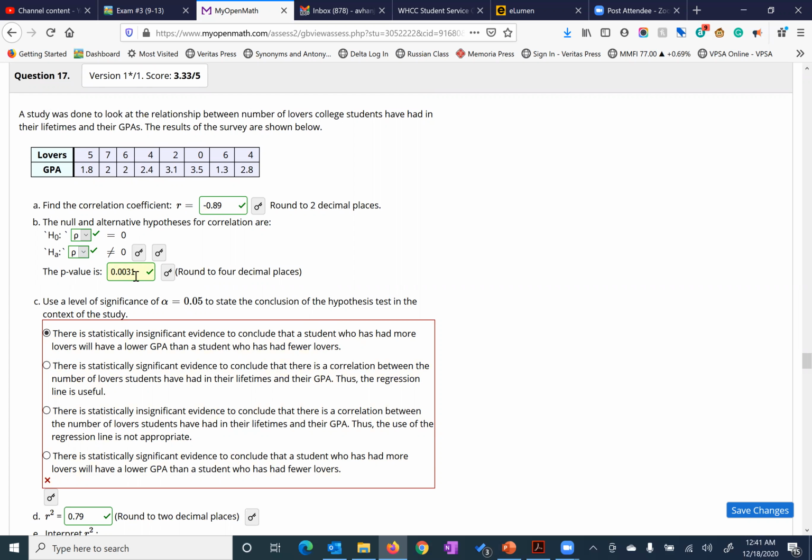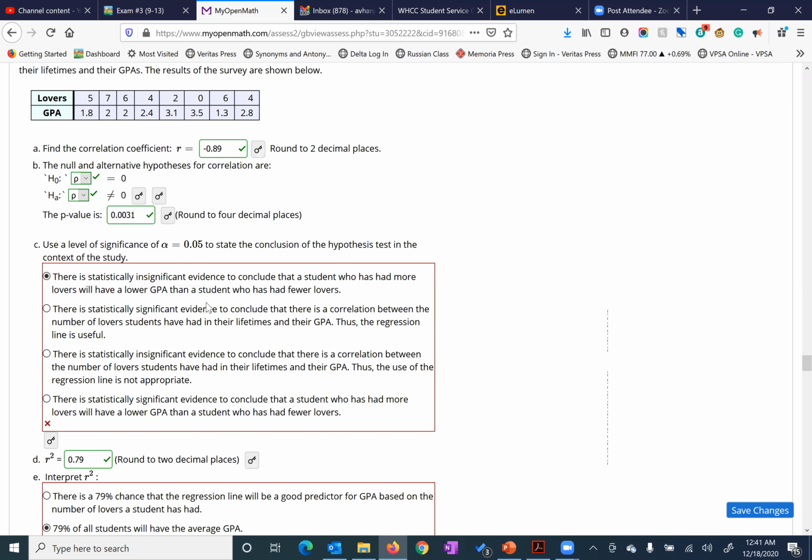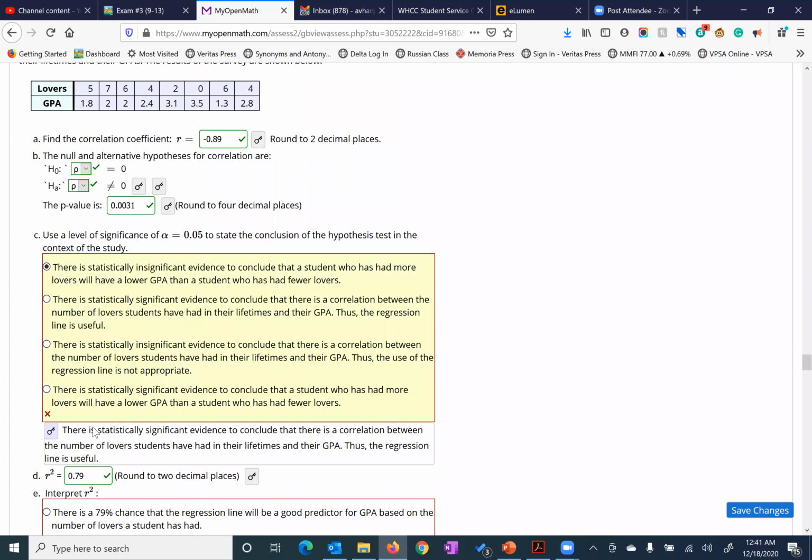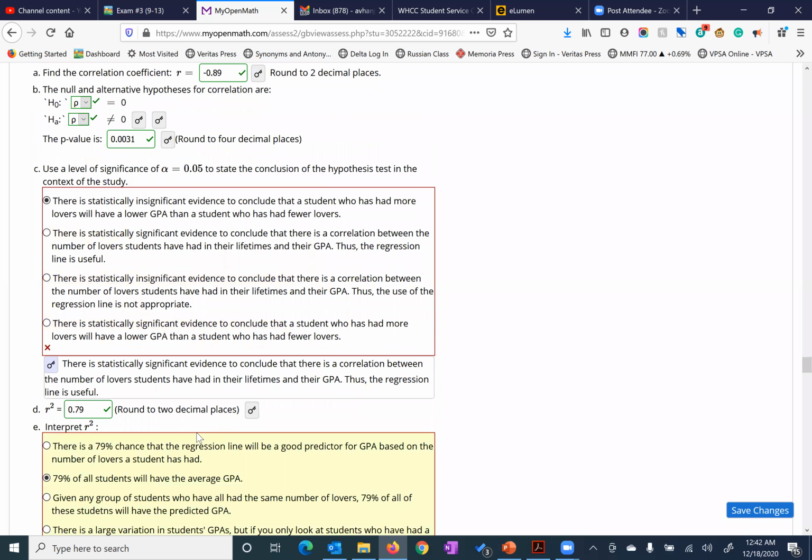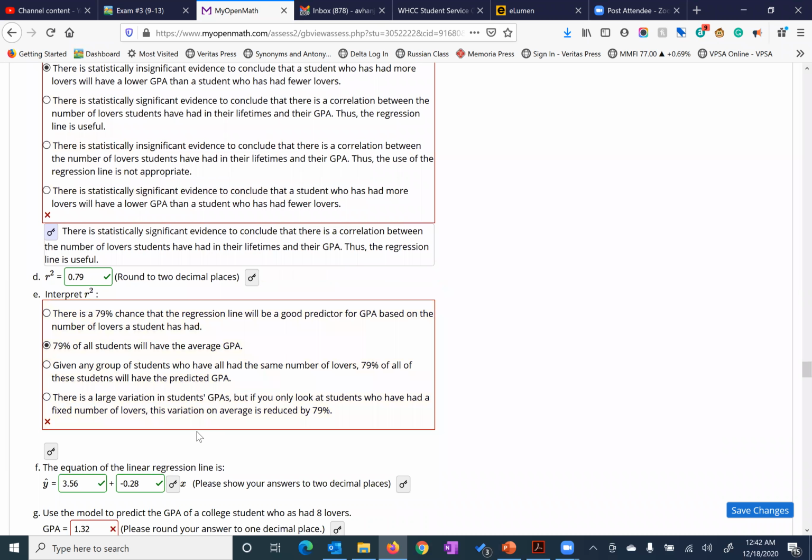The p-value is very, very, very small compared to the alpha value. So if that's the case, there should be significant evidence to conclude that there is a correlation between those two pieces. So again, we're just trying to figure out if there's enough of a correlation so that the regression line is useful for us. There's enough of a relationship there. And yes, there is.